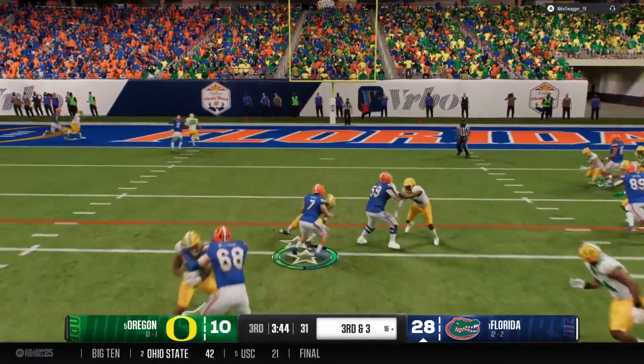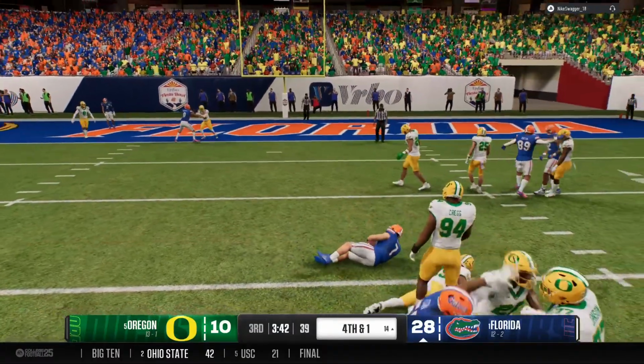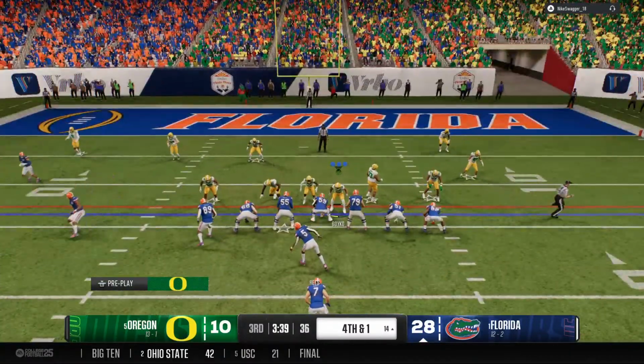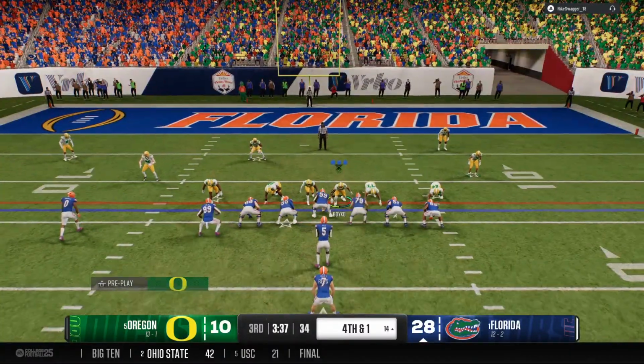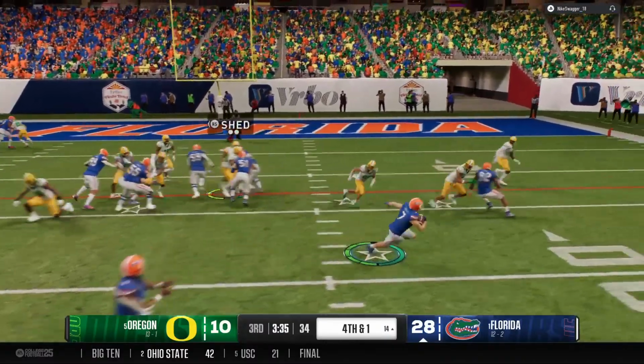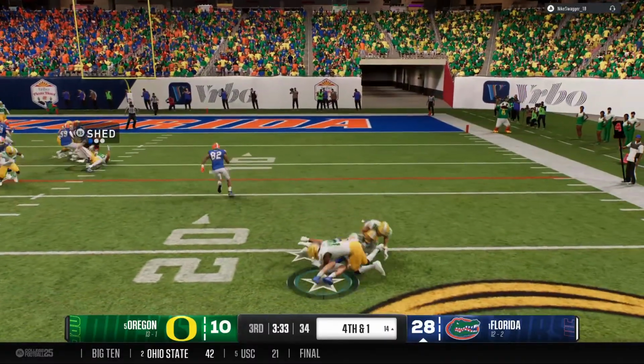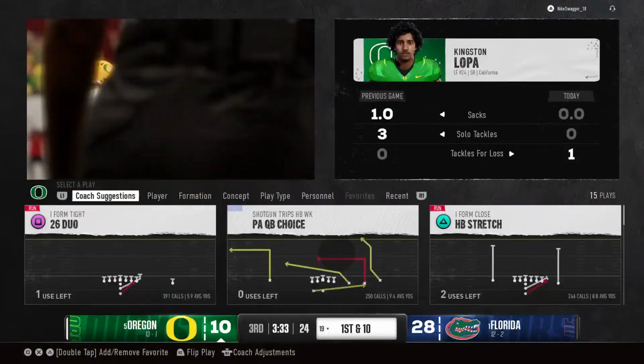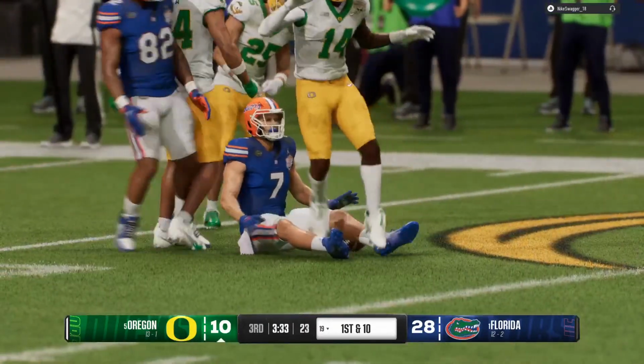Can he get there on the ground? That's a good effort on the run, but the defense stops him just short of the marker. Fourth down now. And the Gators will look to convert here on fourth down. He did not get it. A crucial play by this defense. What a fourth down stop.